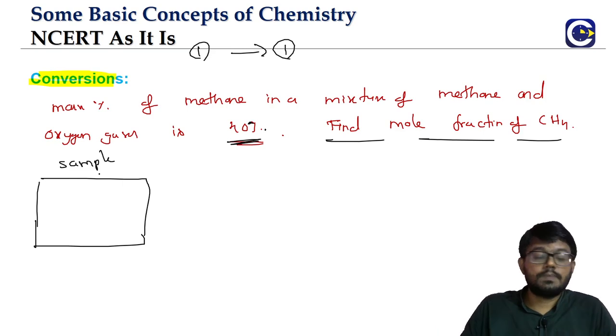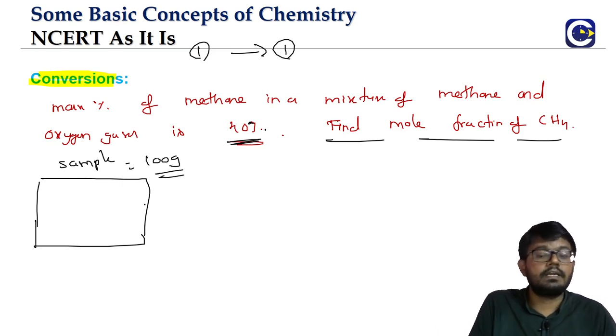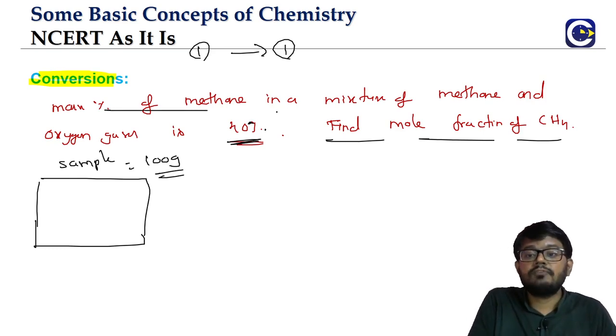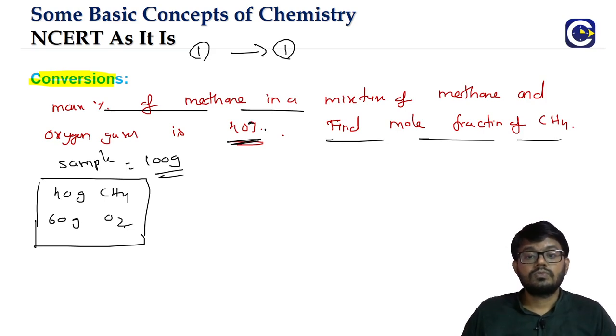What is given to us? Mass percentage. Mass percentage means out of 100, so you take 100 grams of sample. In that, what is the mass percentage of methane here? 40. Means in that 40 grams will be methane and the remaining amount is 60 grams. That will be oxygen.